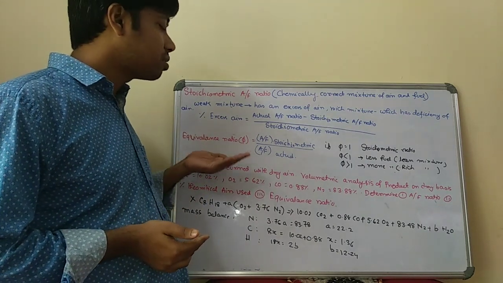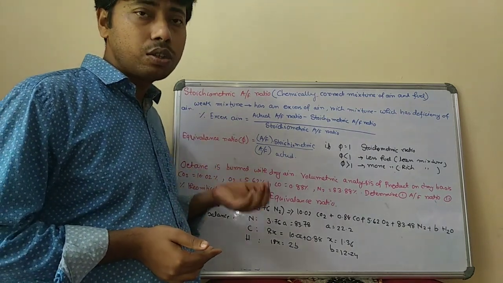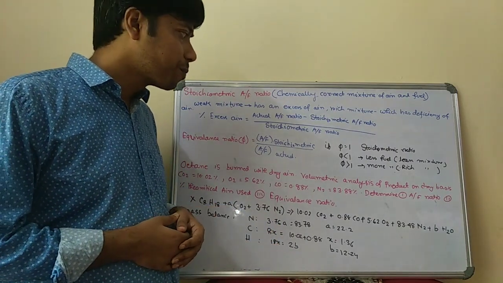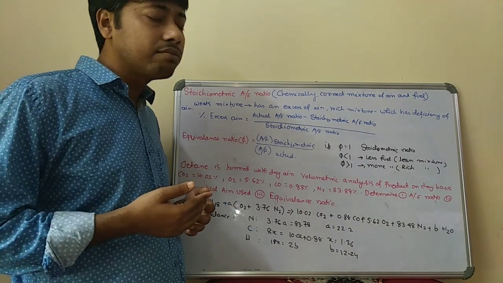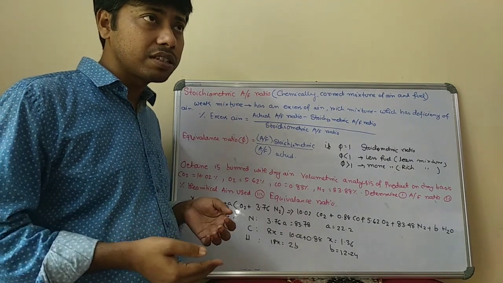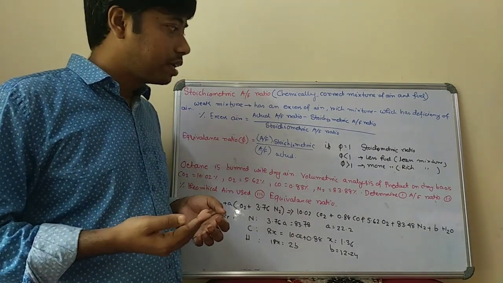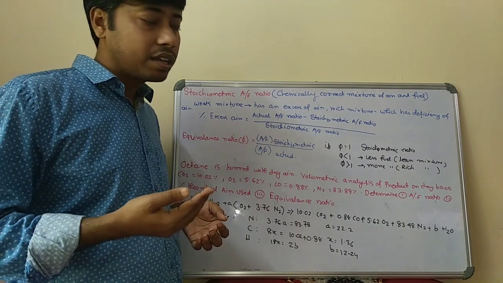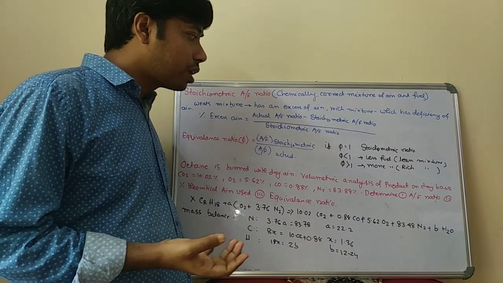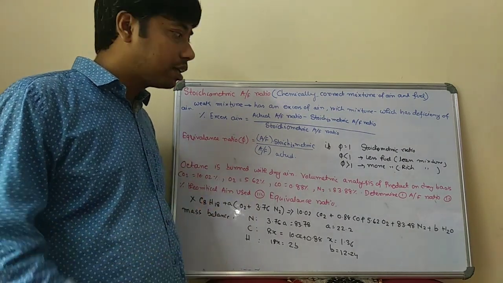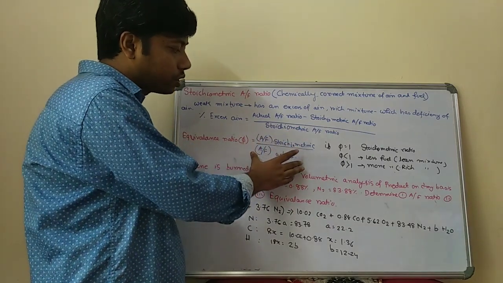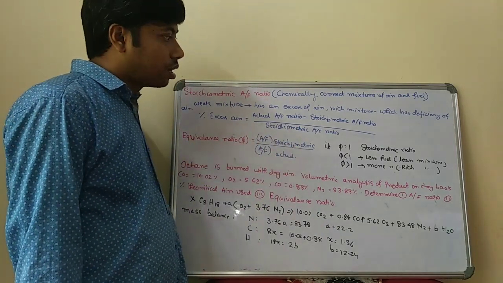Now if the equivalence ratio phi is equal to 1, that means it is a stoichiometric ratio, that means a chemically correct mixture. Okay, now if phi is less than 1, that means less fuel is present, and that mixture is called a lean mixture. If more fuel is present, that is phi greater than 1, then it's called a rich mixture. Okay, so the equivalence ratio is the stoichiometric air-fuel ratio divided by the actual air-fuel ratio.